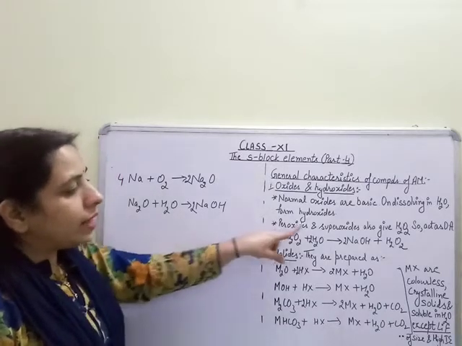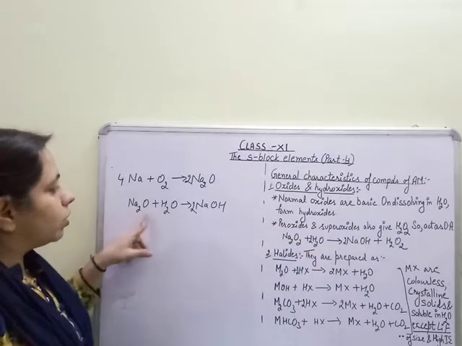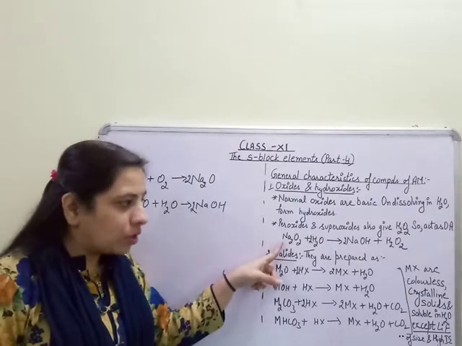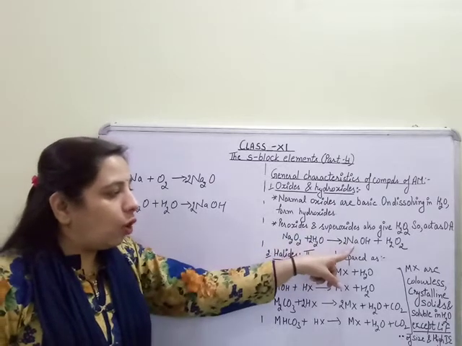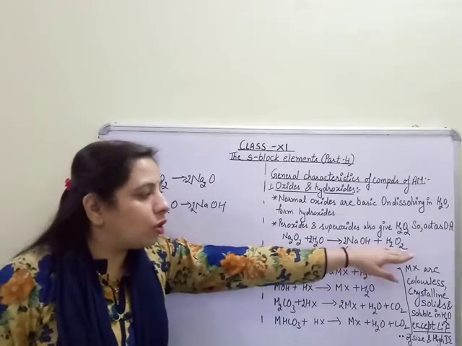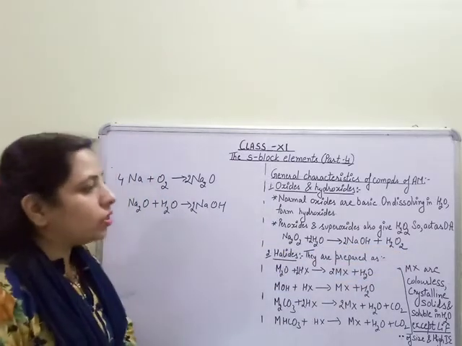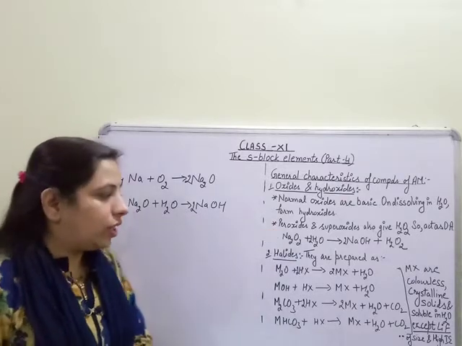Their peroxides and superoxides on reacting with water: if we react a normal oxide, it forms hydroxide, but peroxide and superoxide when reacted with water, along with the formation of the base, also give rise to hydrogen peroxide, which is oxidizing in nature. Hence they also act as oxidizing agents.